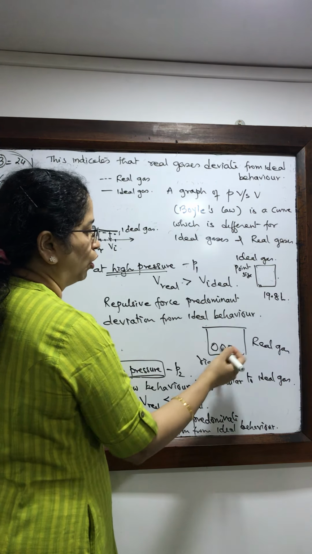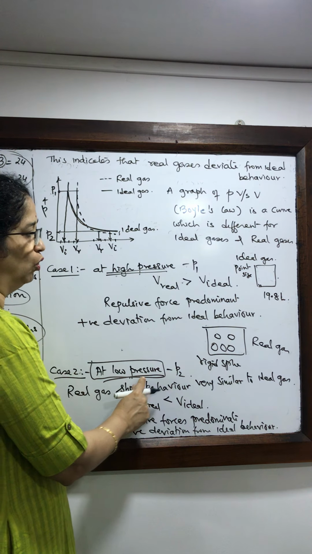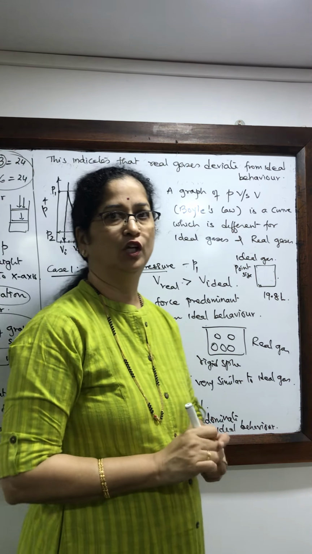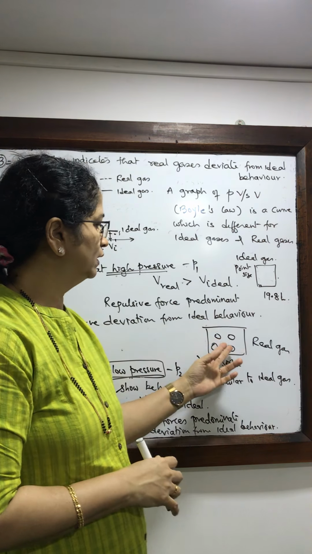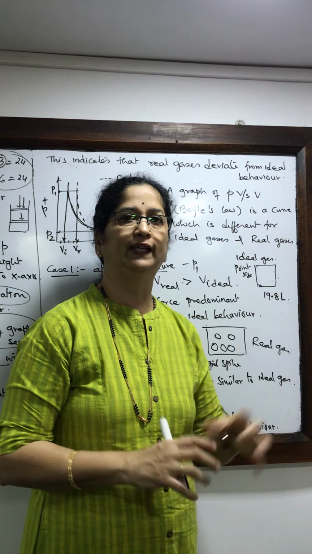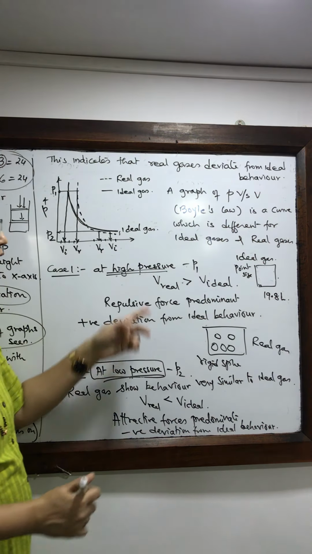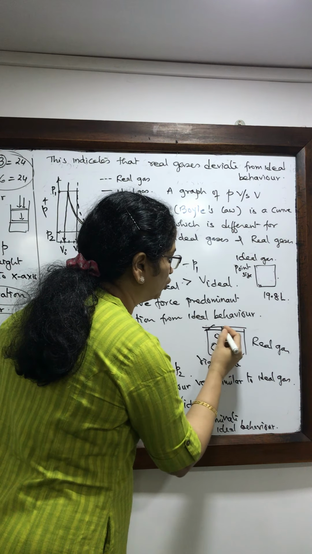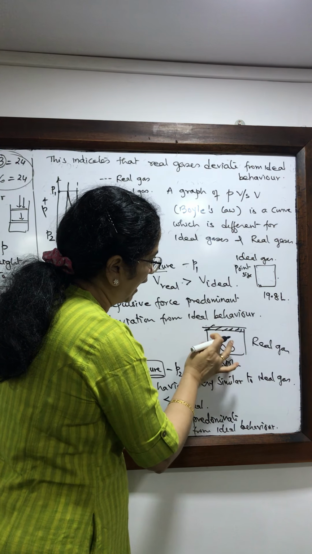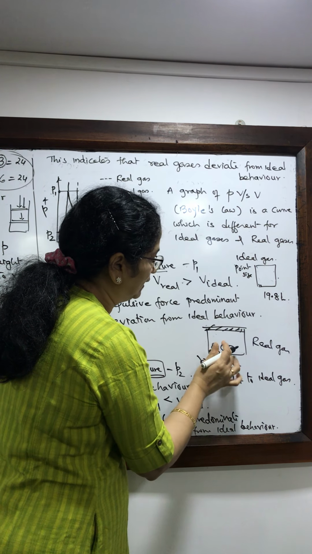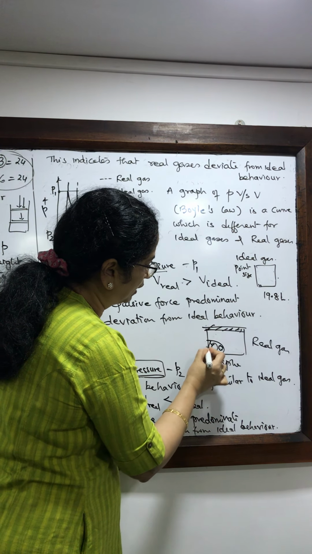Real gases will have molecules which are bigger in size. So when the pressure is low, the volume is very large. Suppose the volume was as big as this room, then you can neglect the volume of the molecules as compared to the volume of this room. But when you come to high pressures, the gas is going to be present in a small space. And if you collect all this and put them in some corner, then their volume cannot be neglected. The volume of these particles cannot be neglected.